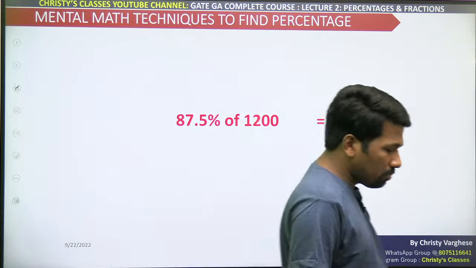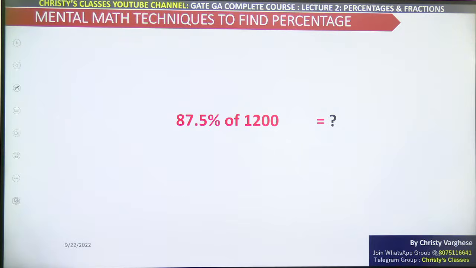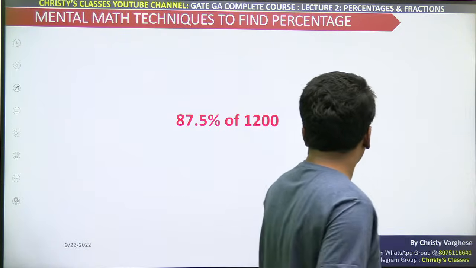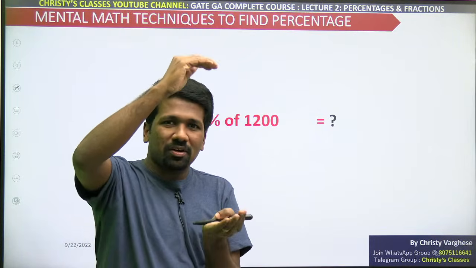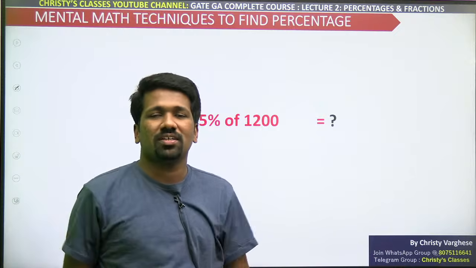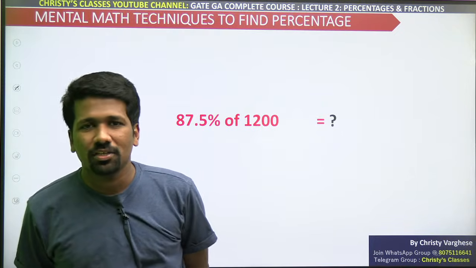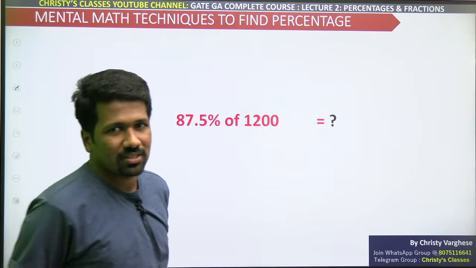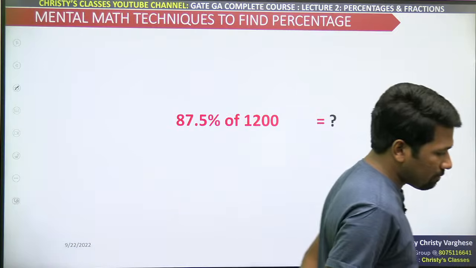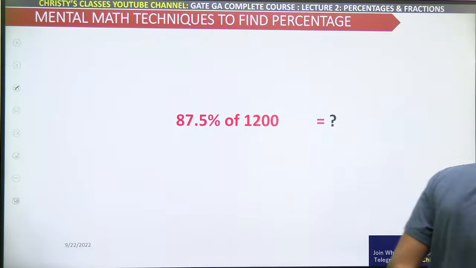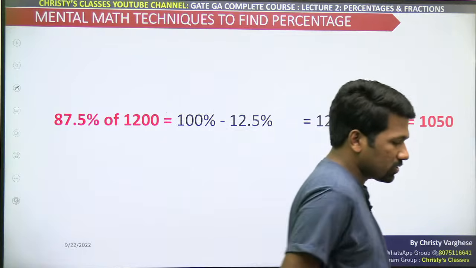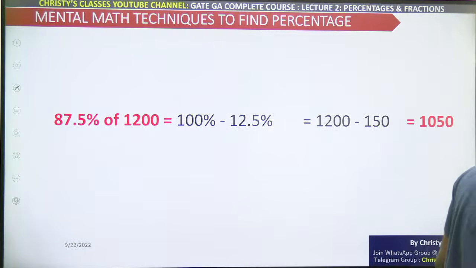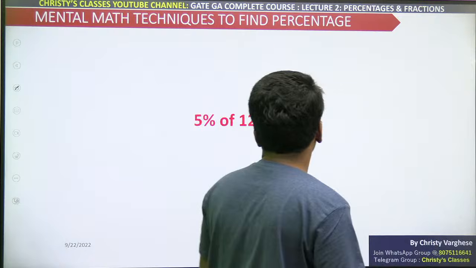87.5% पेपर मैथ में बहुत ही मुश्किल होगा, यस श्रेया। लेकिन मेंटल मैथ में ये पूरा 100% है, उसमें से 12.5% कम करना है। From the total you just need to subtract 12.5%. 12.5% is half of half, we already know. Just subtract that from the full quantity, that is 1050 in the case of 1200. All of you are understanding this?